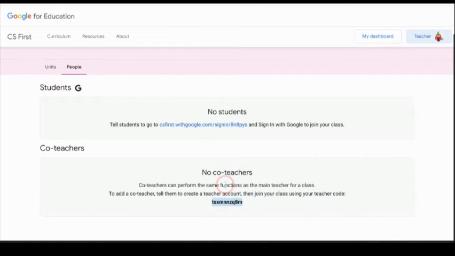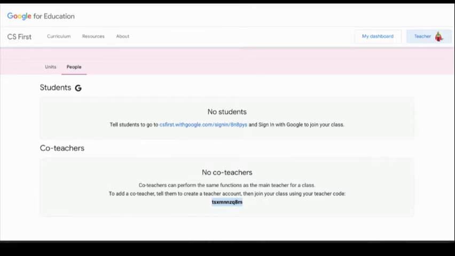Now, once a co-teacher is specified in your CS First class, both the main teacher and the co-teacher have the same functionality, okay? So keep that in mind.